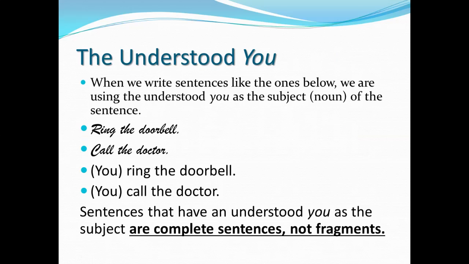Some examples are these command or request types of sentences, like "ring the doorbell" or "call the doctor." In both of those cases, we understand the subject of the sentence to be you, even though we don't say it or write it. So those are considered complete sentences. They are not sentence fragments because they do have the understood you as the subject of the sentence.